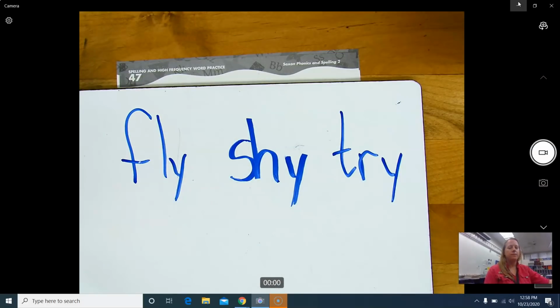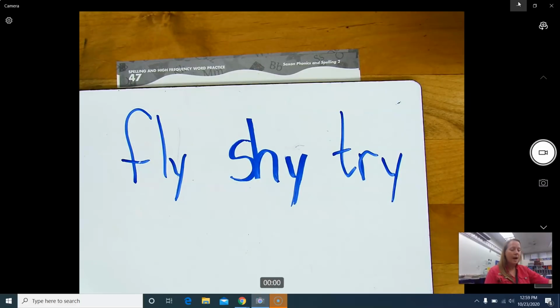What sound do you hear in the final position? The I sound, exactly. So what is making the long I sound? The Y is making the I sound. So is I a consonant sound or a vowel sound? A vowel sound. How can you tell? Because it sounds like the vowel I, right?